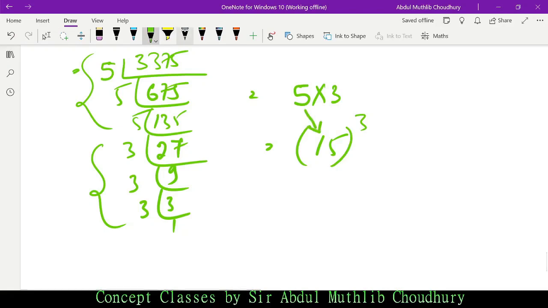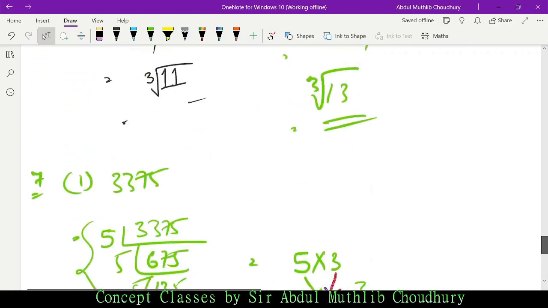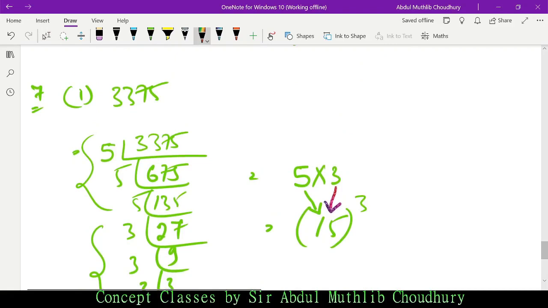Let me just change the color of the ink. 3 we have here. How many times do we have 5? 3 times. In 15 we have 5, and in 15 again we have 3. How many times is this number included here? 3 times. So it's 15, the whole thing to the power 3. Question number 6 was about square root, and question number 7, Roman 1, is about cube.